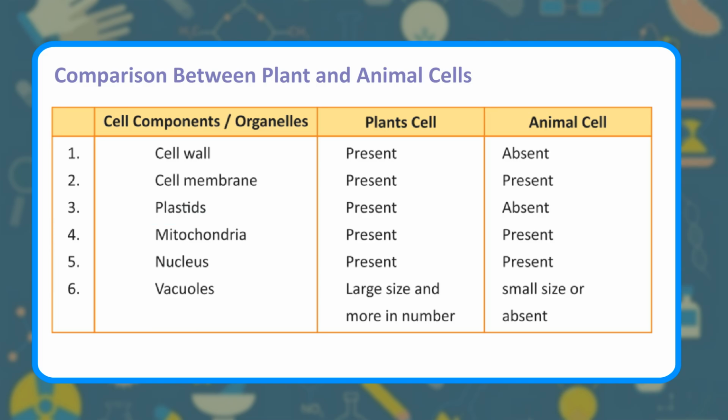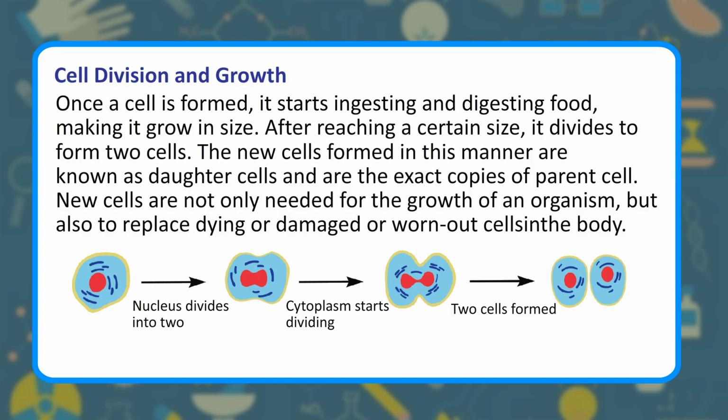Mitochondria: present, present. 5. Nucleus: present, present. 6. Vacuoles: large size and more in number in plant cells; small size or absent in animal cells.